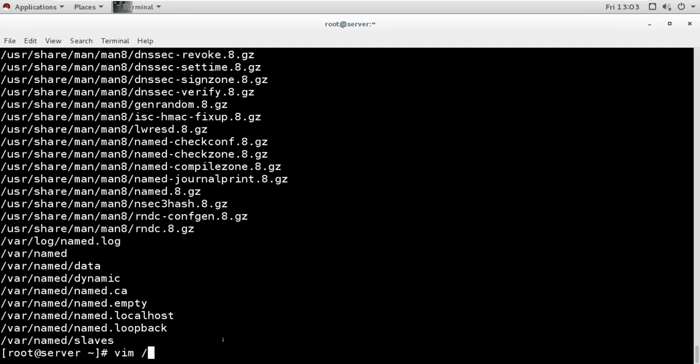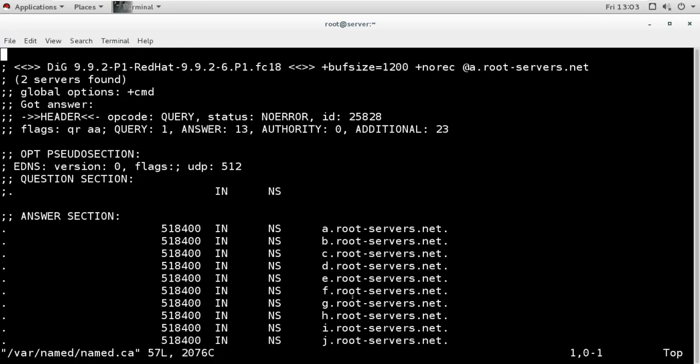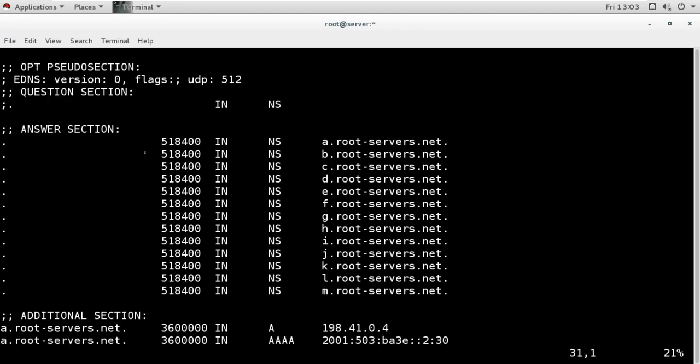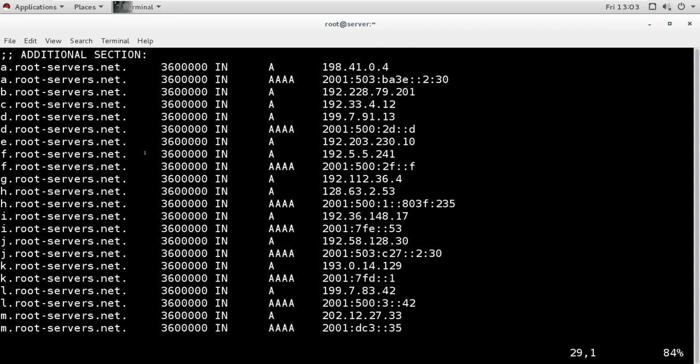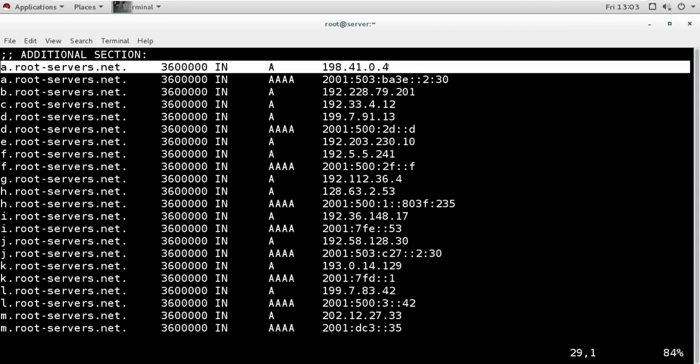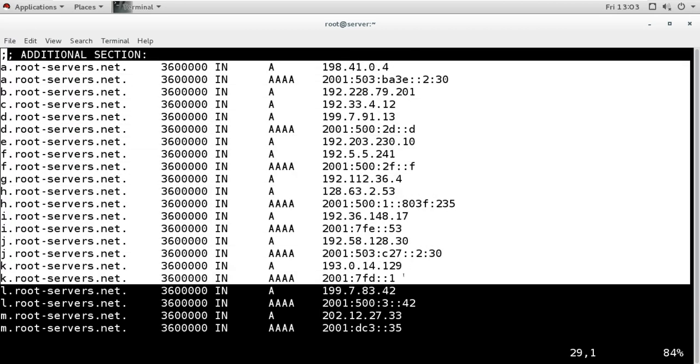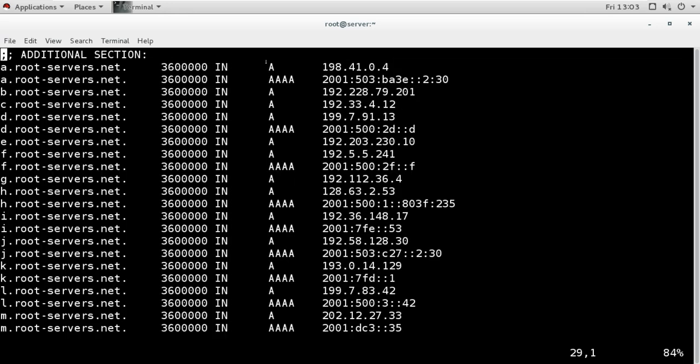As I said, every DNS server has information about all the root hint servers. So when you see this named.ca file, it has information about all the root hint servers, and this is the information. Like you can see, this is the name and this is the IP. Name, IP, name, IP, name, IP. And you can see the record type is A because it is a name to IP record. And this AAAA is basically for IPv6.